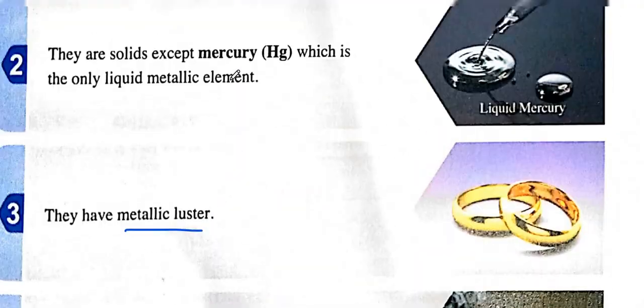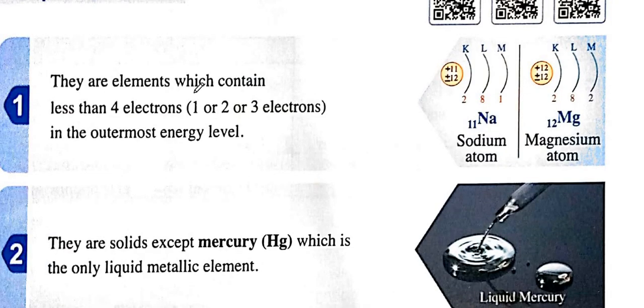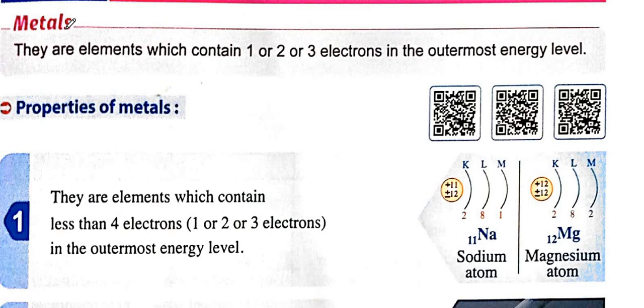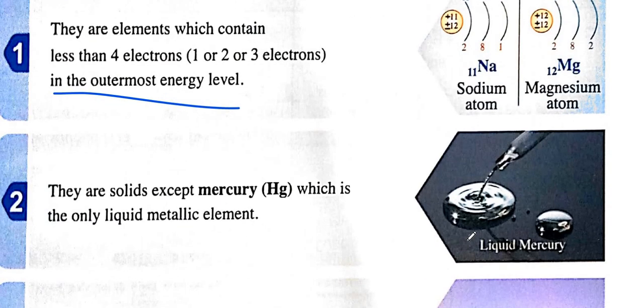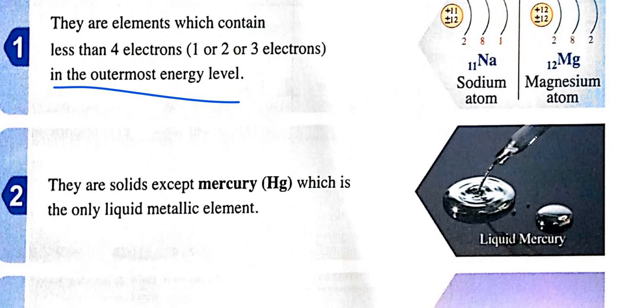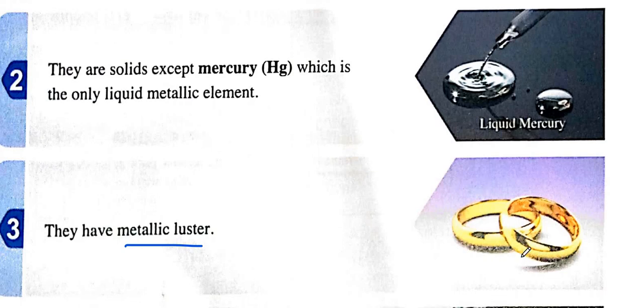Okay, so again, let's sum up what we have taken. We said the metals have in their outer energy level 1 or 2 or 3 electrons. The only liquid metal we call mercury; all of them are solid except mercury. We have here the metals.